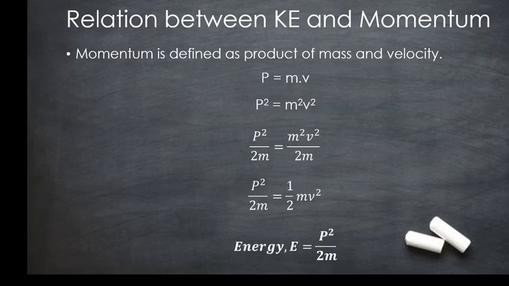Therefore, now we have three equations here. The first one is the equation for potential energy, which is energy equal to mgh. The second one is kinetic energy, that is, half mv square. And here we got another equation, E is equal to P square by 2m, or energy in terms of momentum. Therefore, energy is equal to P square by 2m, where P is the momentum here.